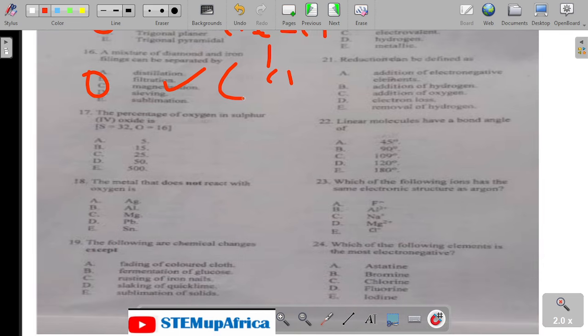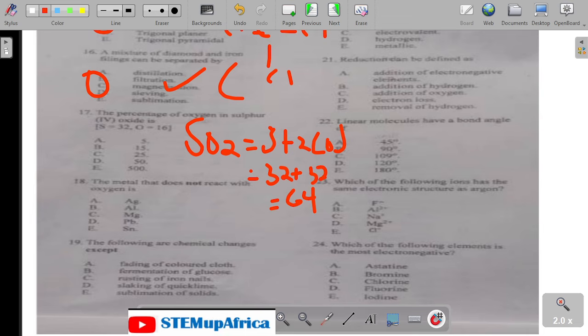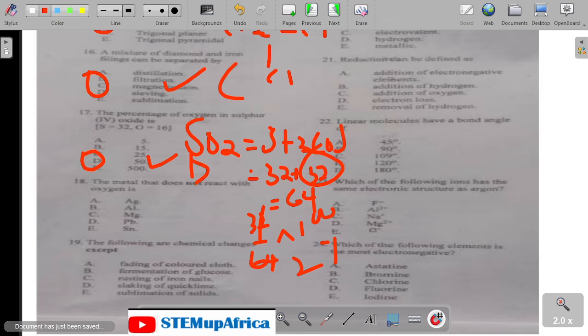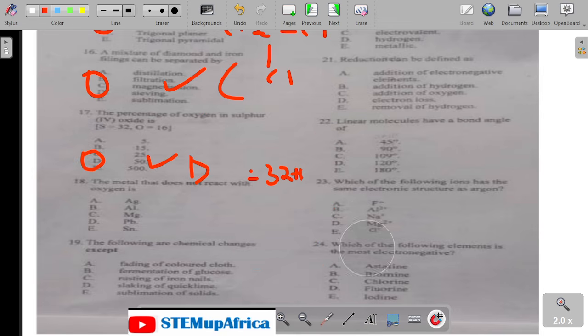Now look at 17. It says calculate the percentage of oxygen in sulfur(IV) oxide. Sulfur(IV) oxide, which is XO2. So I calculate the molar mass, that is X plus 2O. I'm going to have 32, 2 times 16 is also 32, that is 64. So oxygen here is 32. I'm having 32 over 64 times 100 over 1. That answer is 50%, which is D.